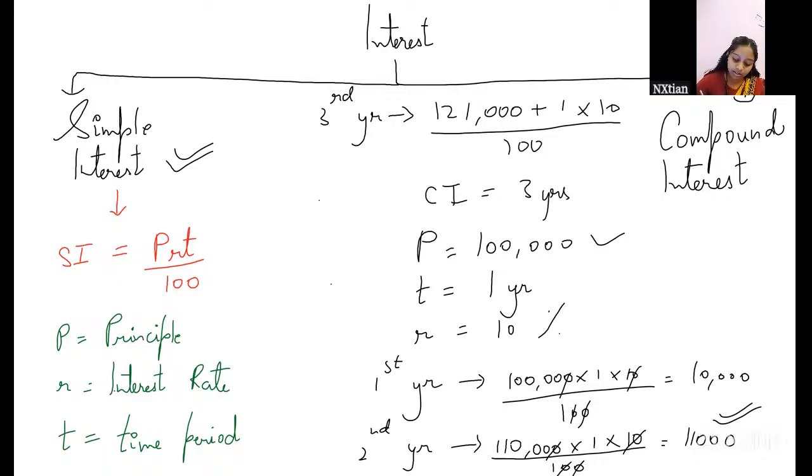If I went with SI, I would gain an interest of 10,000 in the first year, 10,000 in the second year, and 10,000 in the third year. But when I'm doing compound interest, I'm gaining 10,000, 11,000, and 12,000. It is increasing, so I'm gaining more interest. That is the benefit of compounding.